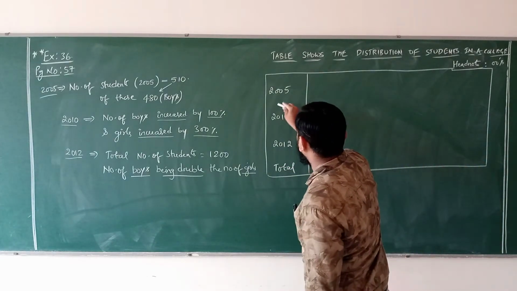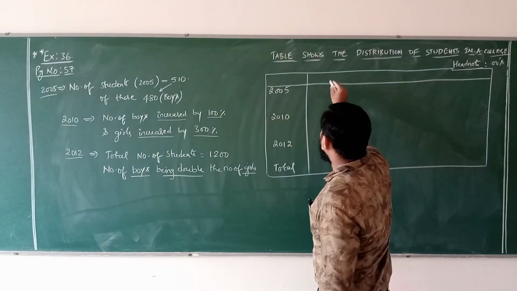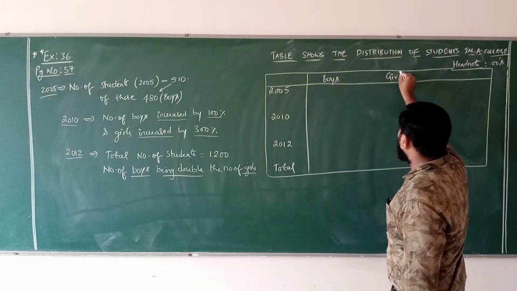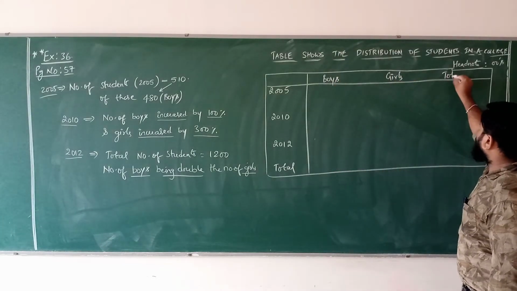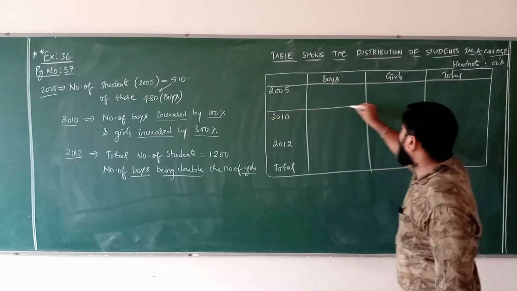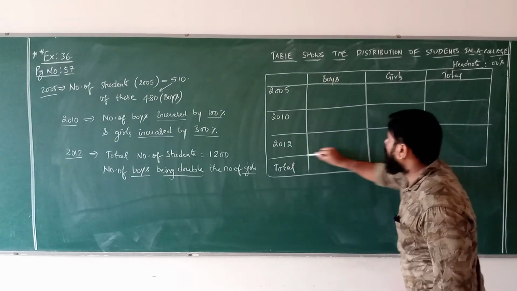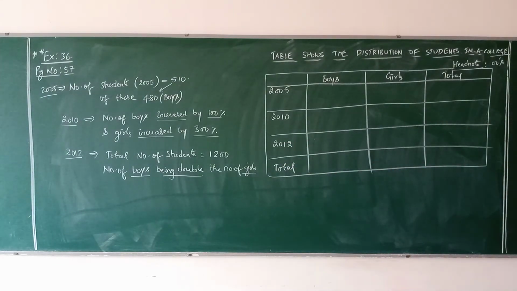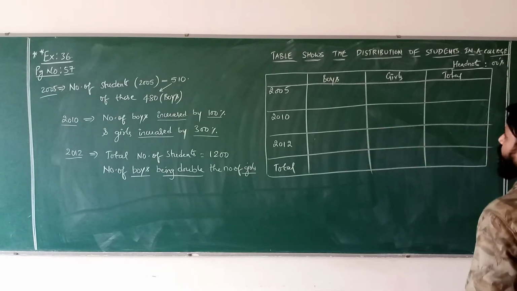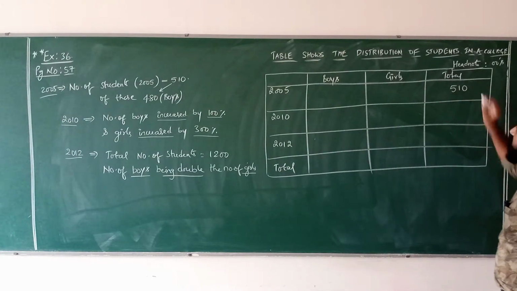Next, boys, girls, total. So this is the table now. Now one by one you fill. In 2005, how many students are there? In 2005, 510 students.